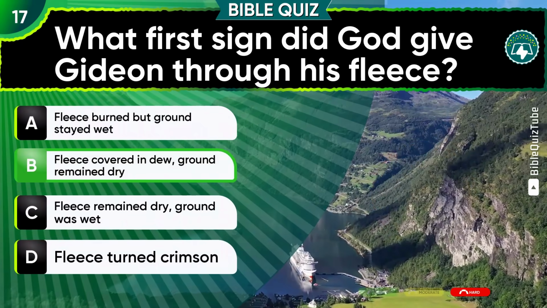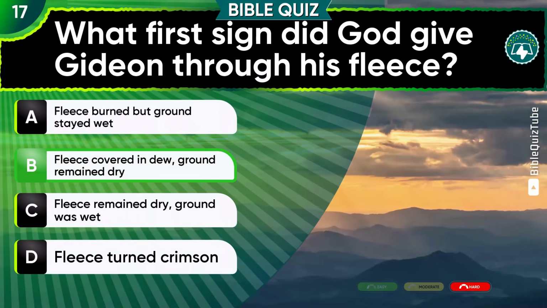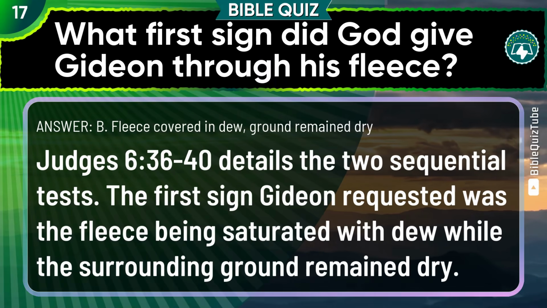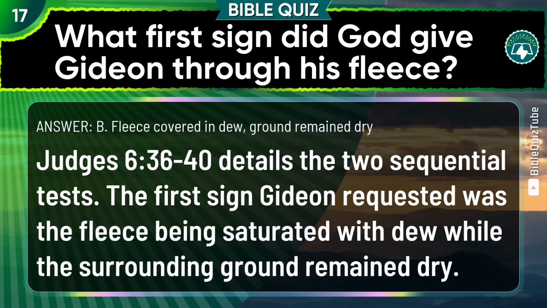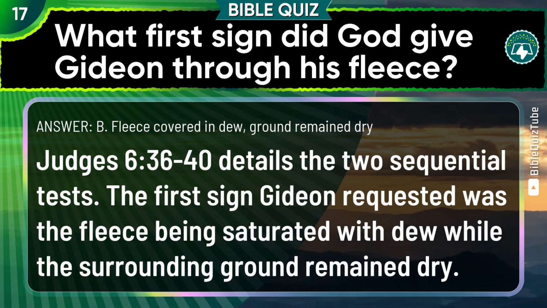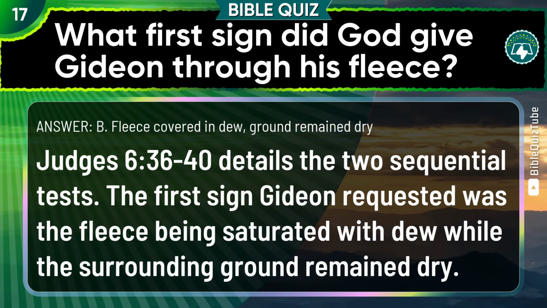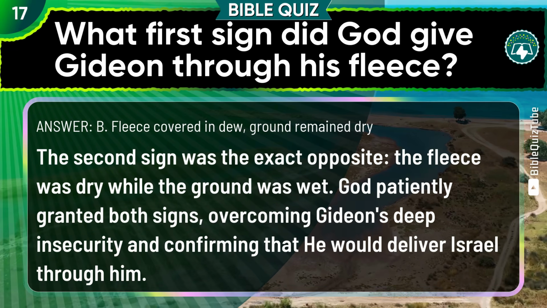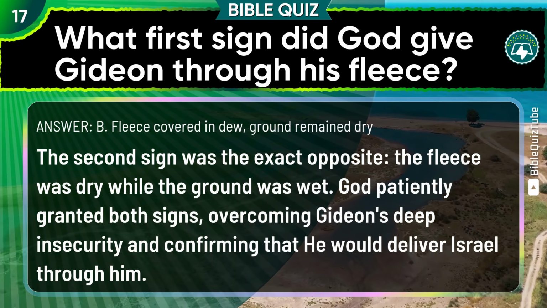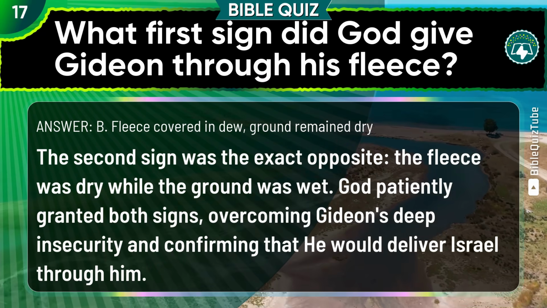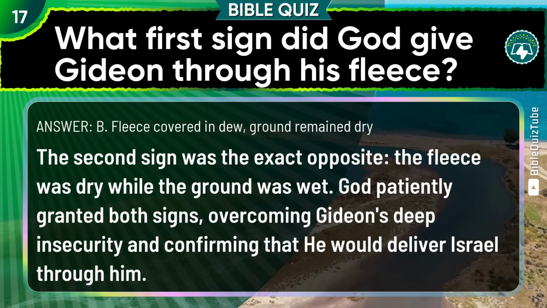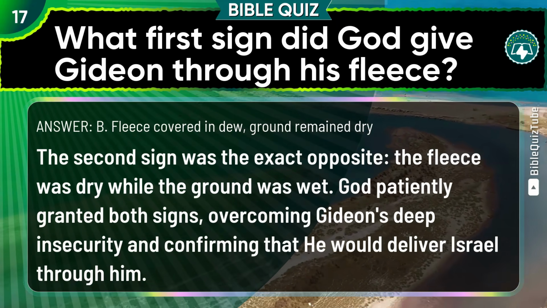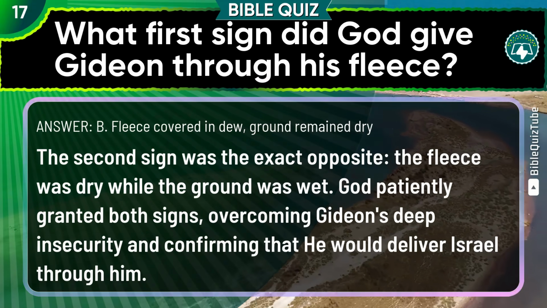Outstanding. B. Fleece covered in dew, ground remained dry is right. The explanation. Judges chapter 6 verses 36 to 40 details the 2 sequential tests. The first sign Gideon requested was the fleece being saturated with dew, while the surrounding ground remained dry. The second sign was the exact opposite. The fleece was dry while the ground was wet. God patiently granted both signs, overcoming Gideon's deep insecurity and confirming that he would deliver Israel through him.